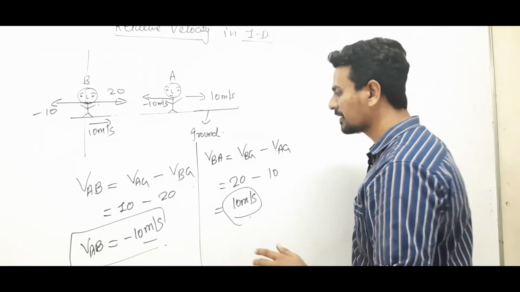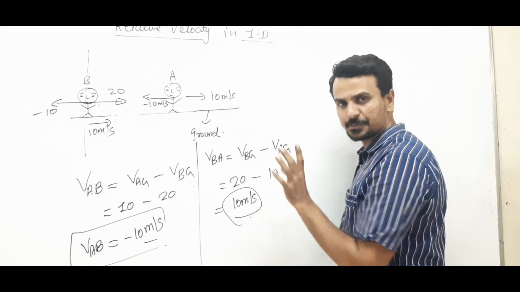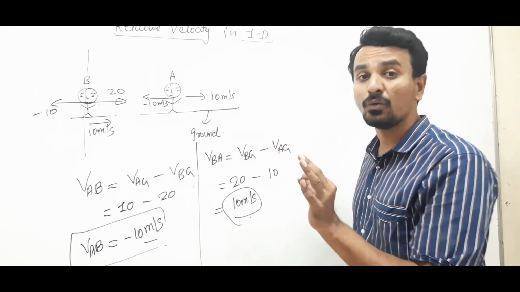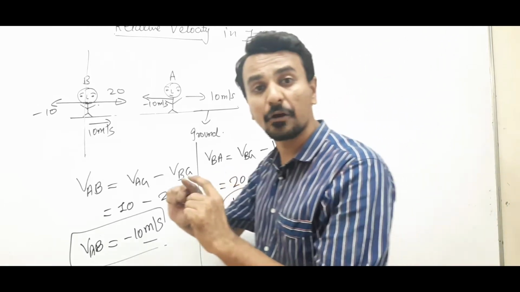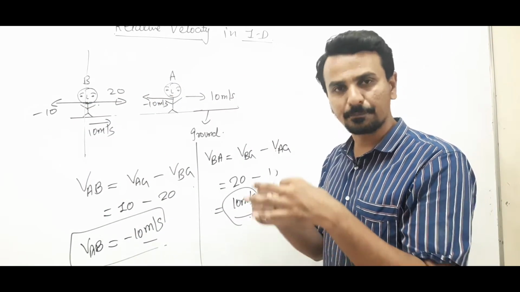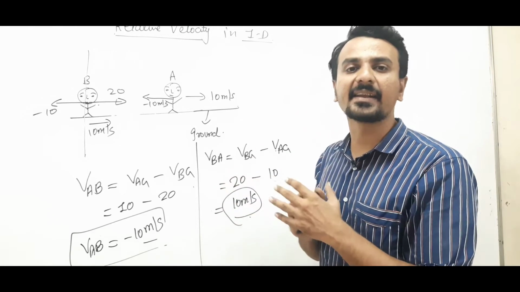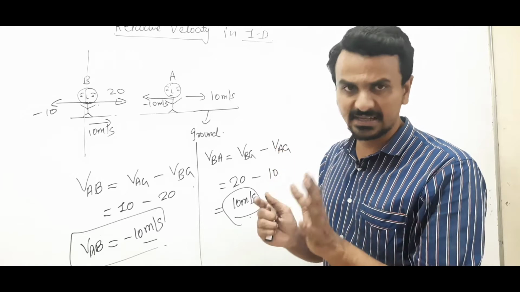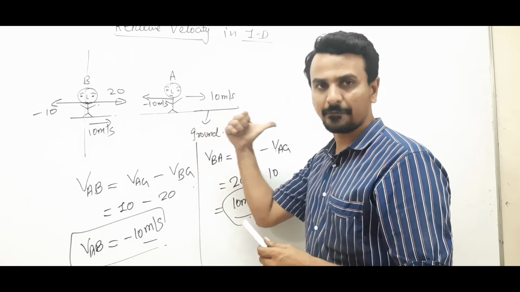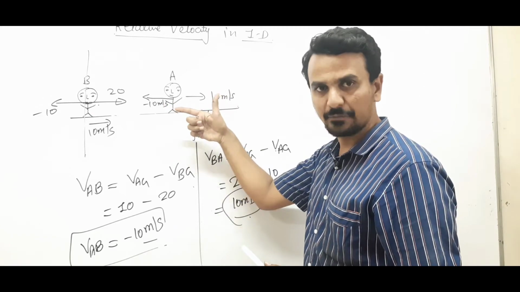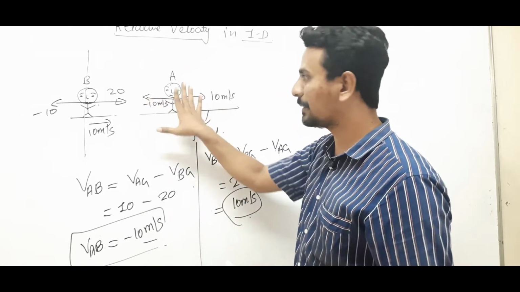Once again, make it clear. Velocity of B with respect to A. You want to calculate the velocity of B as observed from A. So, first make A at rest. Make the velocity of A to be 0. A is moving with the velocity of 10, so we will superimpose minus 10. We'll give minus 10 velocity this way. So A will be at rest.